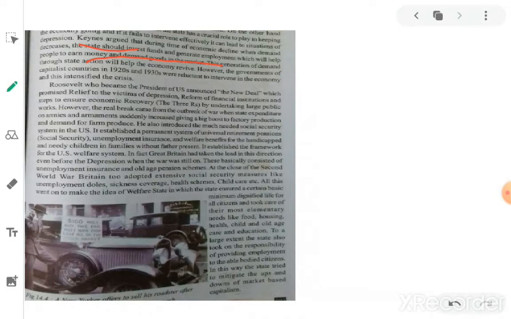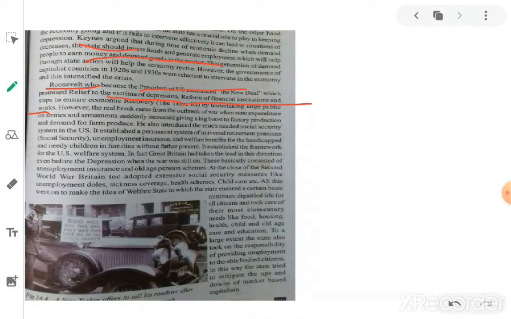Next, Roosevelt, who became the president of the US, announced the New Deal, which promised relief to the victims of depression. Victims of depression means those in the countries affected by this depression. Roosevelt formulated some reforms: reform of financial institutions and steps to ensure economic recovery. Financial institutions means banks. He reformed them with some rules and regulations, and took some steps to improve the situation of the institutions, and undertook many public works. Public works means works which will help the people. All public works he undertook.